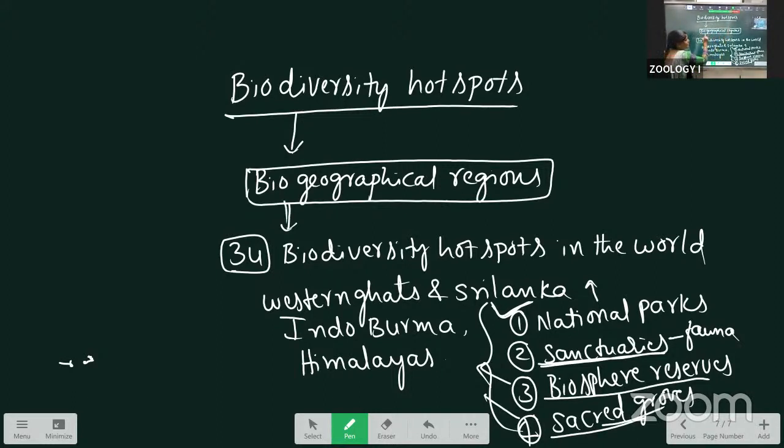The biologists identified 34 biodiversity hotspots in the world. In India, only 3 biodiversity hotspots are there. They are the Western Ghats and Sri Lanka, the second one is Indo-Burma, and the third one is the Himalayas. This one is about the total SAQs of the first lesson. Among these, one will be compulsory. You practice and learn it.